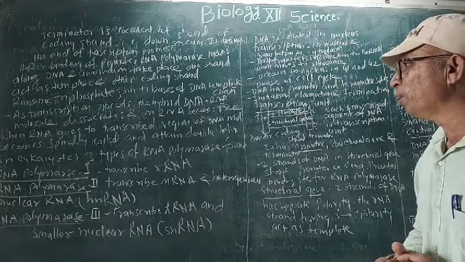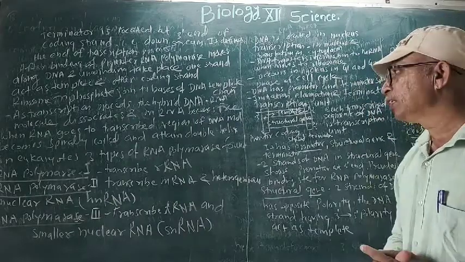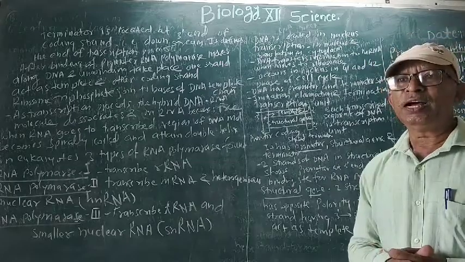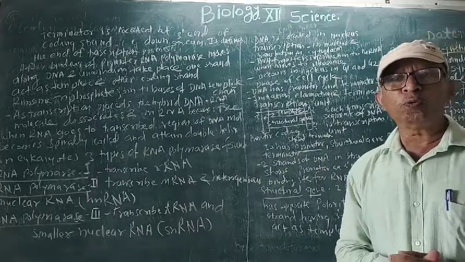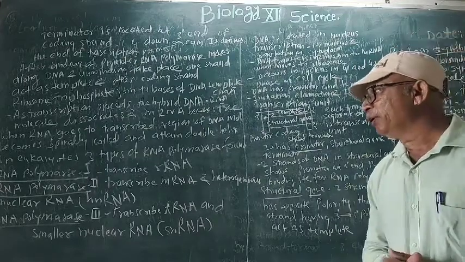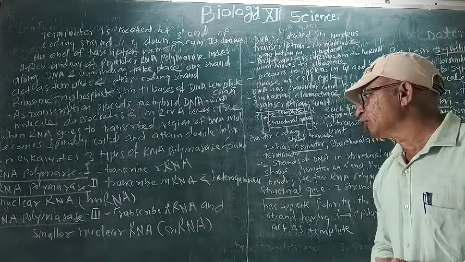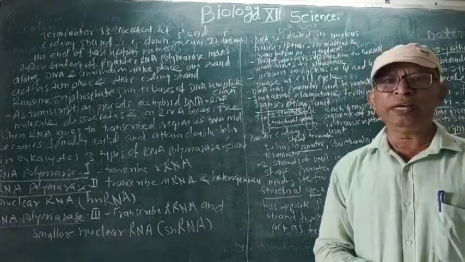Here the 3 types of polymerase enzymes are useful. RNA polymerase I is useful for formation of rRNA. RNA polymerase II is useful for formation of mRNA and hnRNA. RNA polymerase III transcribes tRNA and snRNA, that is the small nuclear RNA.